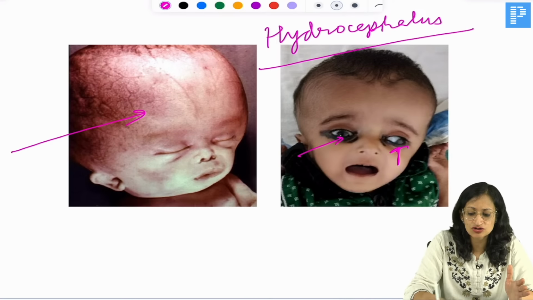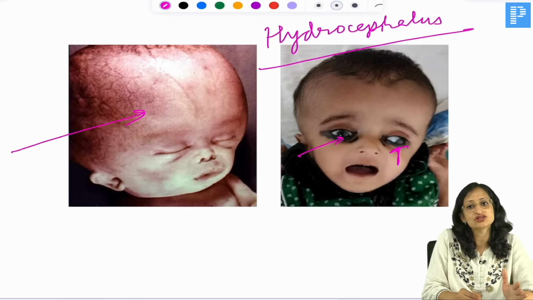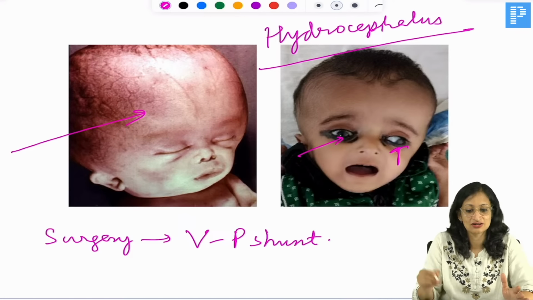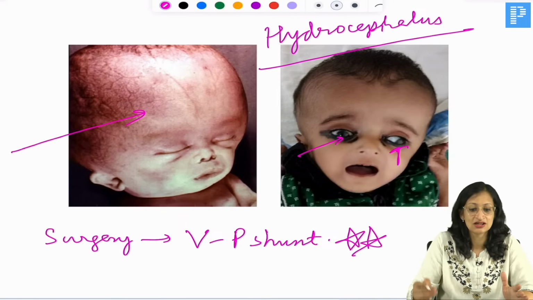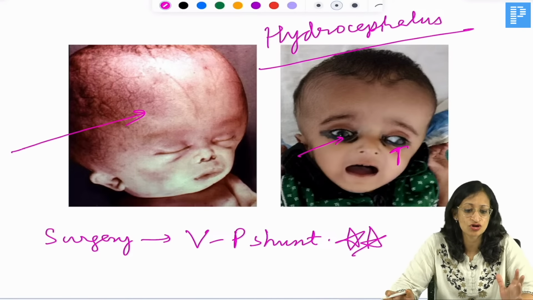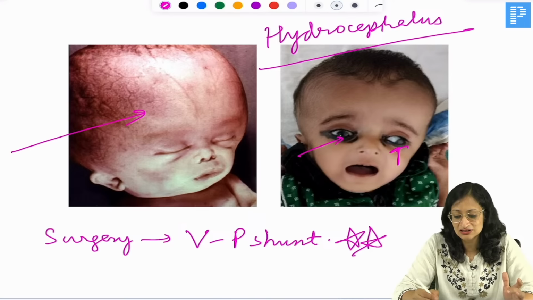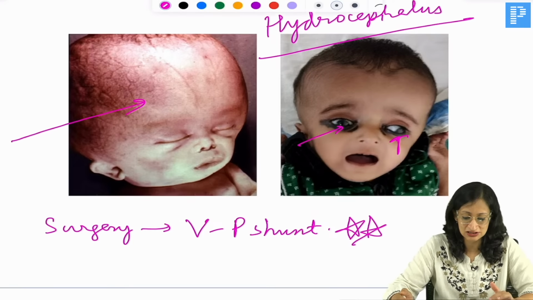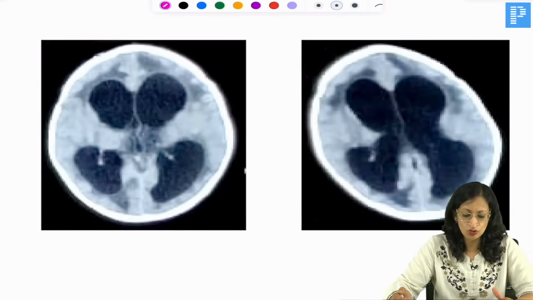And the treatment of choice for hydrocephalus in children, what surgery is it? The surgery of choice is the VP shunt, or ventriculoperitoneal shunt. That has also been asked previously. And yes, Macewen's sign is positive, a cracked-pot kind of sound you hear on percussion of the skull. In the sunset sign of the eyes, you can see the eyes are looking downwards. What do you see here?